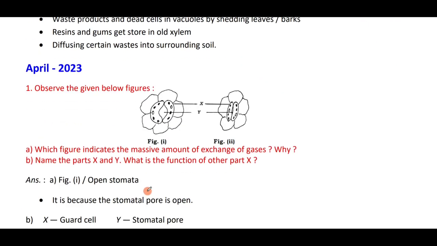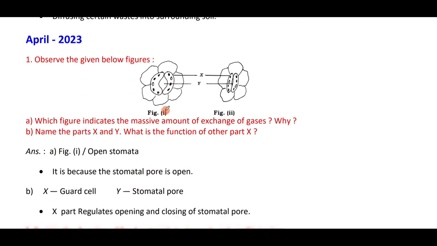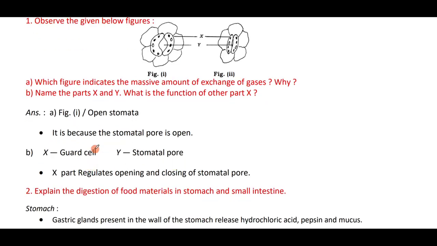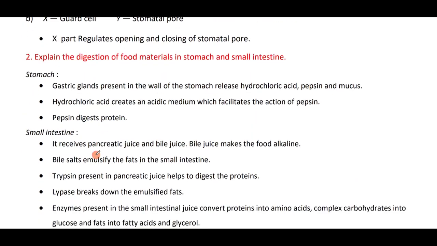Next question. Observe the following figures. Which figure indicates the massive amount of exchange of gases? The figure 1, the open stomata, because the stomatal pore is open, then massive exchange of gases will take place. Name the parts X and Y. X is guard cell, Y is stomatal pore. The function of guard cell is to regulate the opening and closing of stomatal pore.